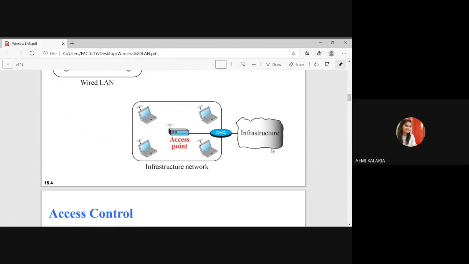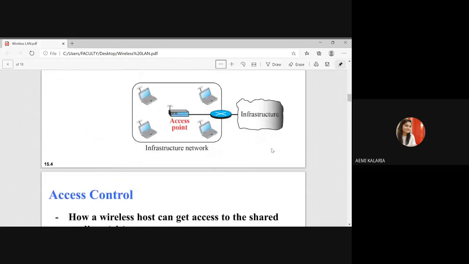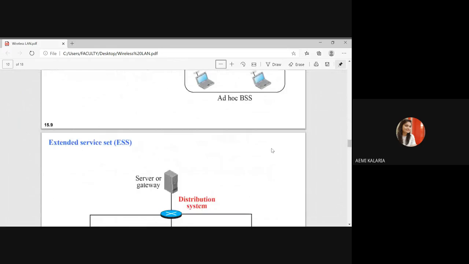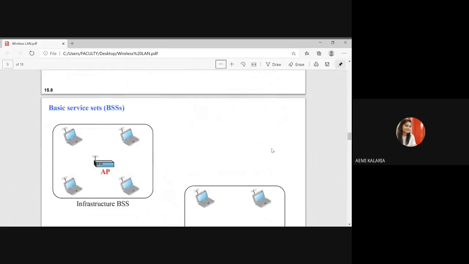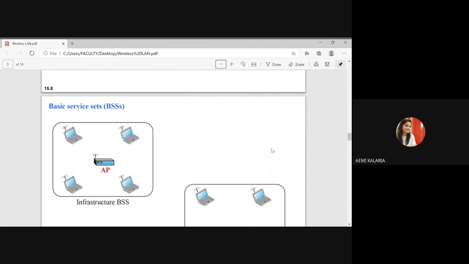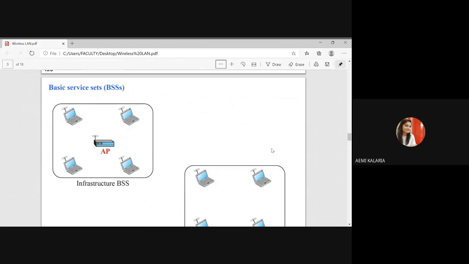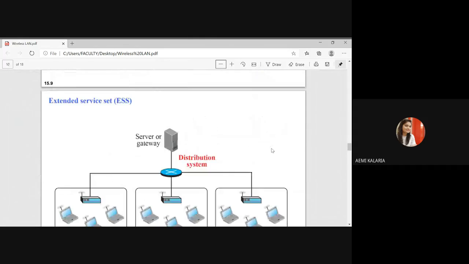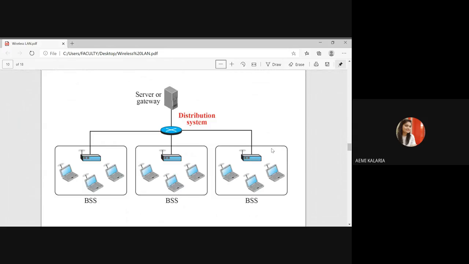After that, I want to discuss MAC sublayers. How many sublayers are there, and what architecture is there? The basic service set I already discussed: infrastructure BSS and ad hoc BSS. Without an access point, if I'm constructing a network, then I can call it an ad hoc BSS. This is the extended BSS, meaning many other BSSs, more than two. If I am connecting them through one distributed system, then I can call it an extended service set.